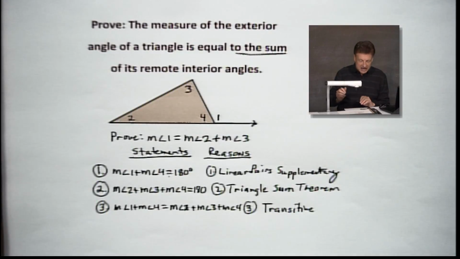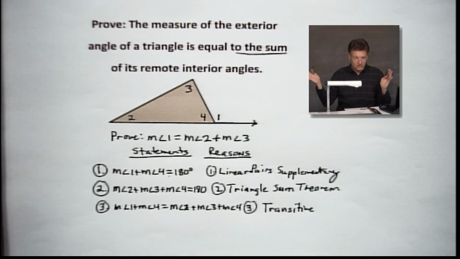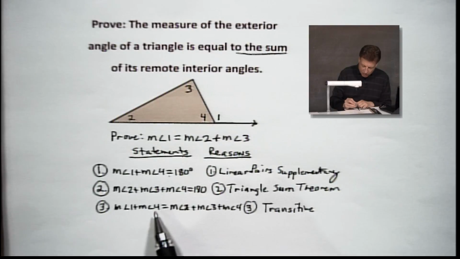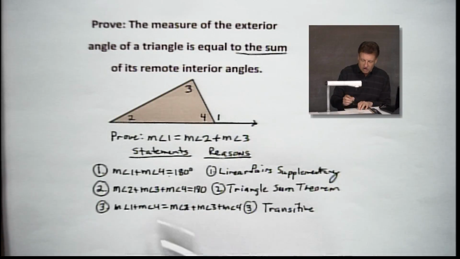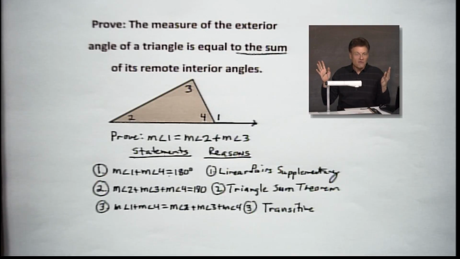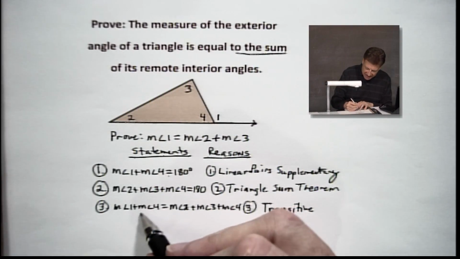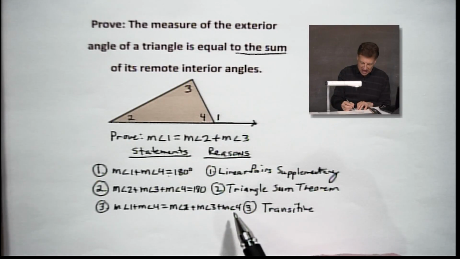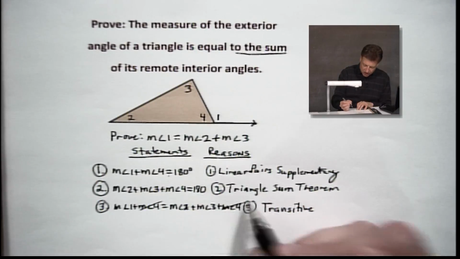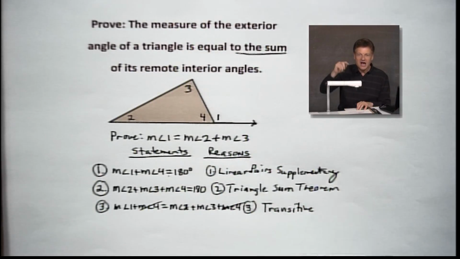Now, remember what are we trying to get to? This one, we're really home free, my friends. We're trying to get to angles 1, 2, and 3. Notice I have a 4 on both sides. Which means if I get rid of it on one side, in other words, if I subtract it off, I'm going to have to subtract it off the other side, and we'll say goodbye to those by the subtraction property of equality.